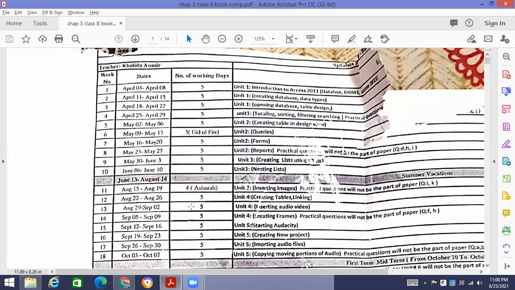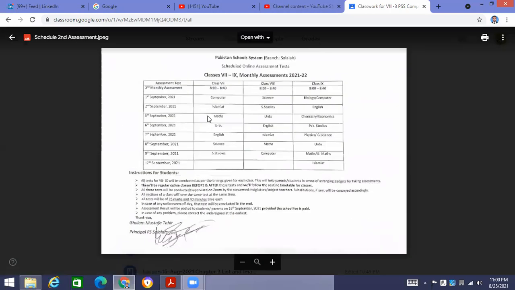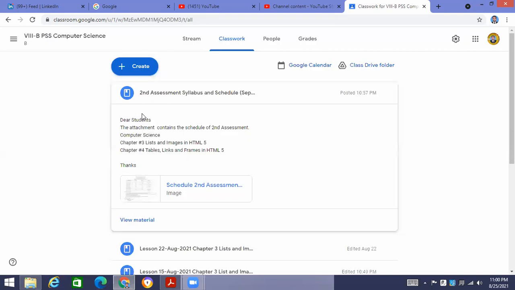Okay, students, those who have joined us right now, they must know that in their Google Classroom, I have attached the second assessment schedule, and this schedule is already shared with your WhatsApp groups by your class teachers. But I also have attached this schedule. You know that your paper of computer science will be on 9th of September. So we have enough time. Chapter number 3 and chapter number 4, these are the 2 chapters which are included in this assessment. Questions will be asked not only from the exercise questions, but also please keep yourself muted. Keep yourself muted, all these students.